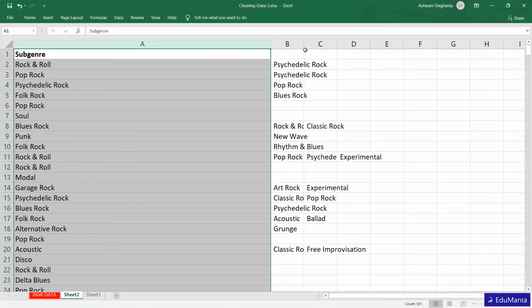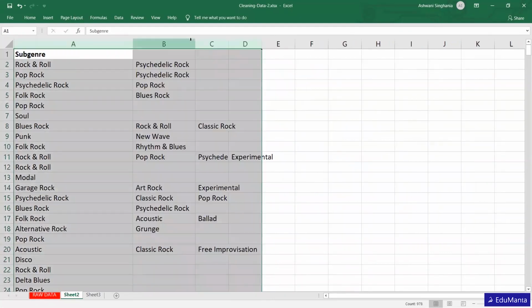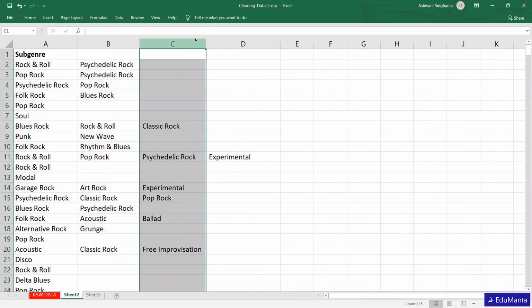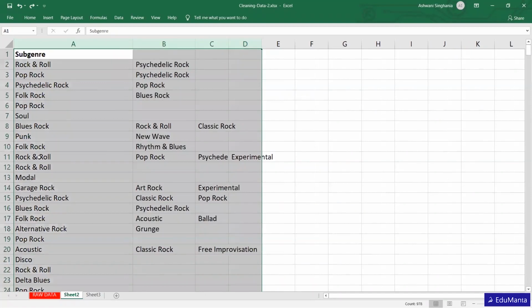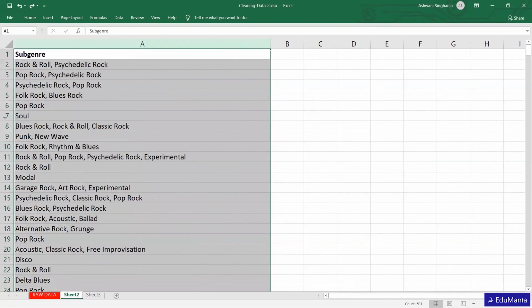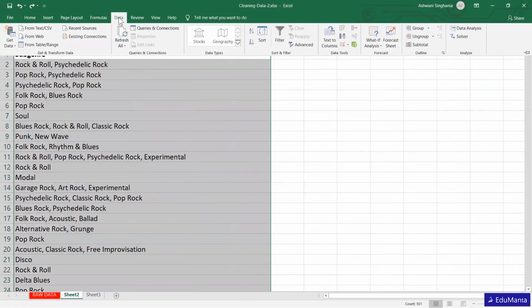So see how we have broken this into different columns. Here it was three, so we have broken it into three or four different subgenres. This is how we can do that using delimiting under Data. If you want, I can do it once again for you. We have to get into Data, Text to Columns under the Data tool.